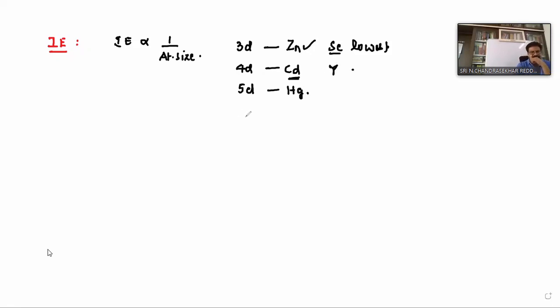Now, one more. In the 5D series, mercury is highest, but the lowest is lanthanum. So this is one point to remember.